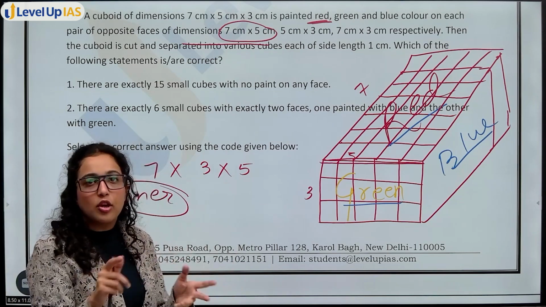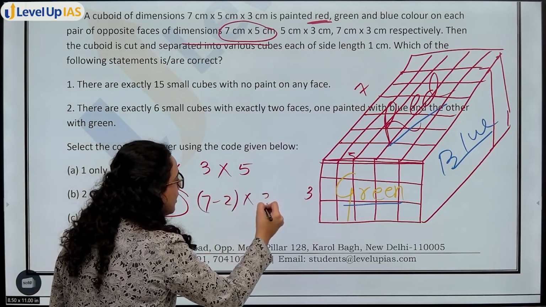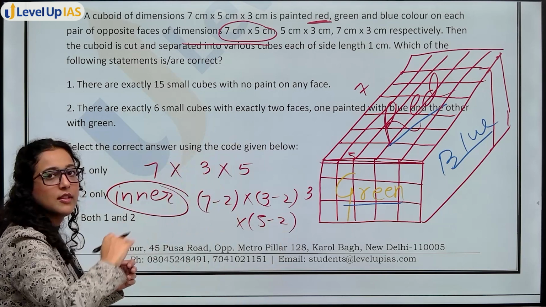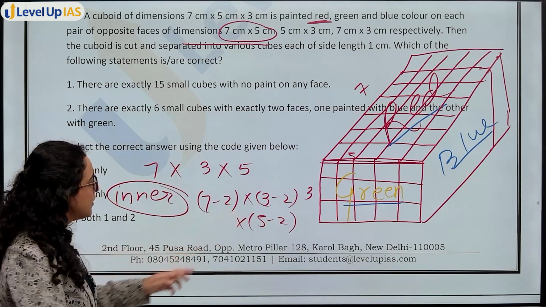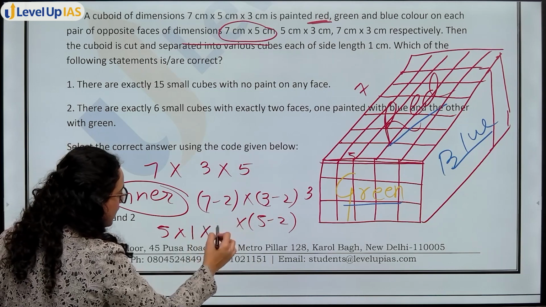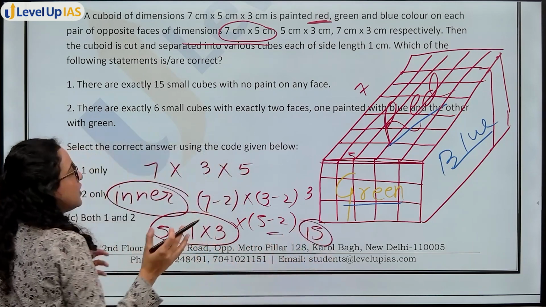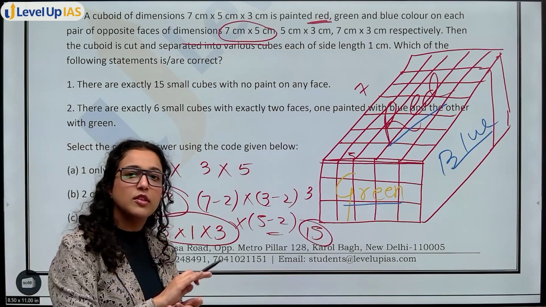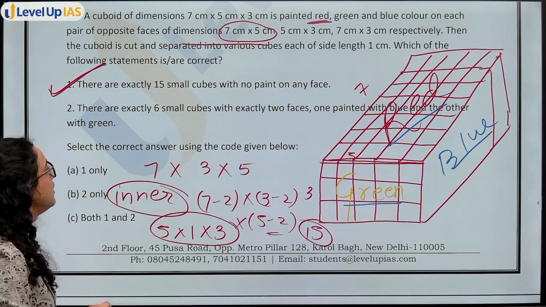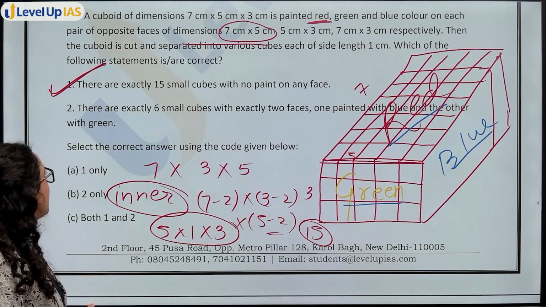Subtract the upper layer of each side. That means 7 minus 2, multiply 3 minus 2, multiply 5 minus 2. Upper layer from this, upper layer from this. 7 minus 2 is what? 5. Multiply 3 minus 2, 1. 5 minus 2, 3. So in total, 15 cubes are there which are on the inside. That means no face will be painted. So yes, there are exactly 15 small cubes. Statement 1 is correct. Now moving on to statement 2.